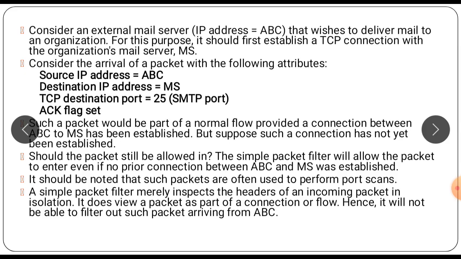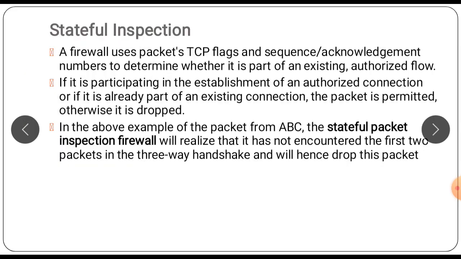Thus, such packets provide information to the sender regarding which ports are open on various hosts within the organization. So, a simple packet filter merely inspects the header of an incoming packet in isolation. It does not view a packet as part of a connection or flow. Hence, it will not be able to filter out such a packet arriving from ABC.